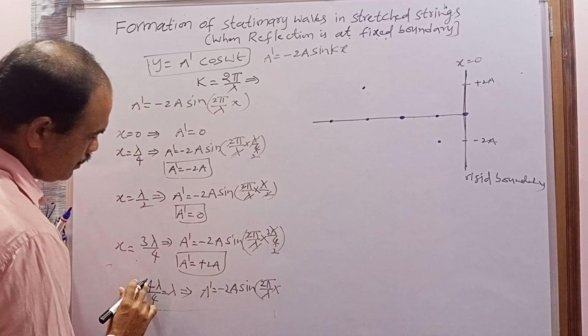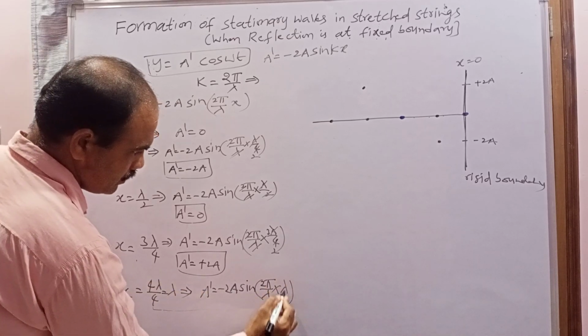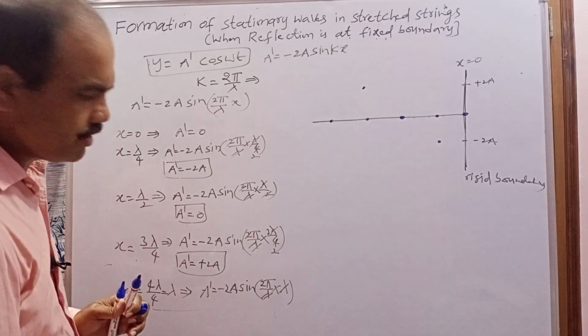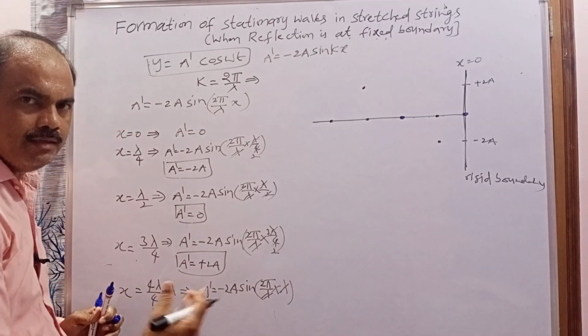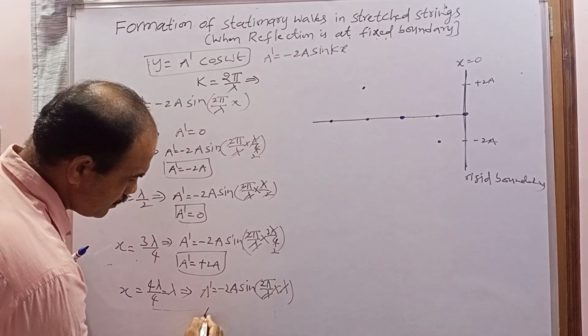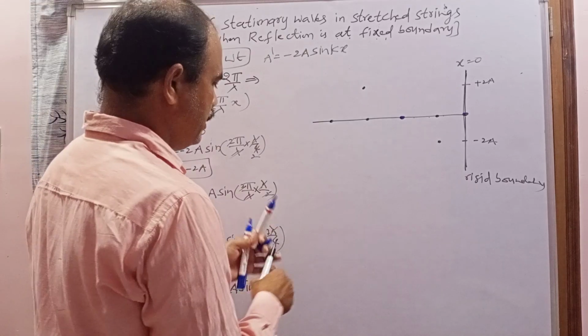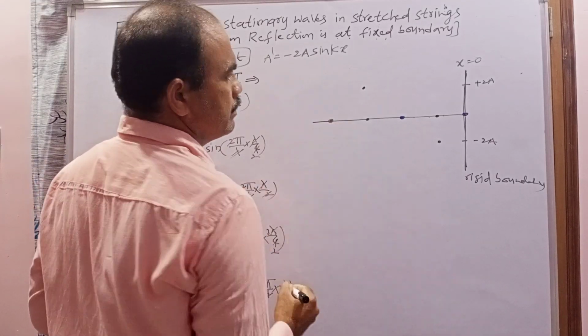X means lambda, so this lambda will be cancelled. Sine 2 pi, that is sine 360, means again 0. 0 into minus 2a is 0. So again the amplitude is 0 here.